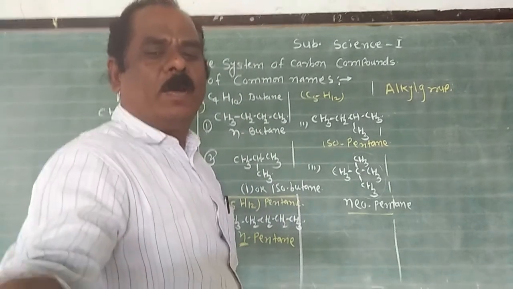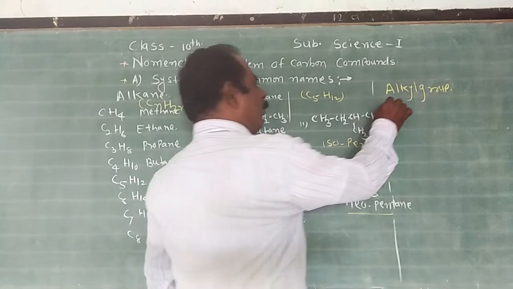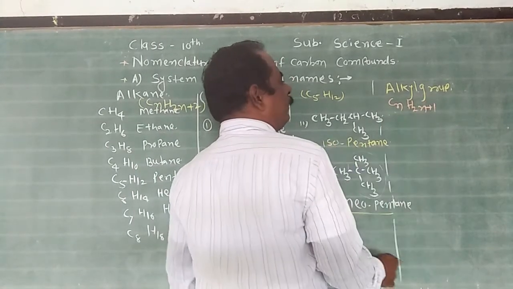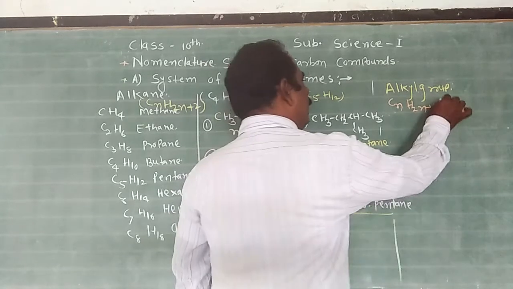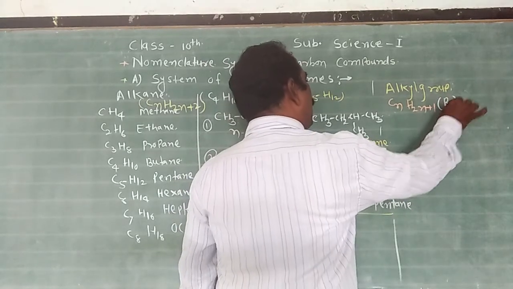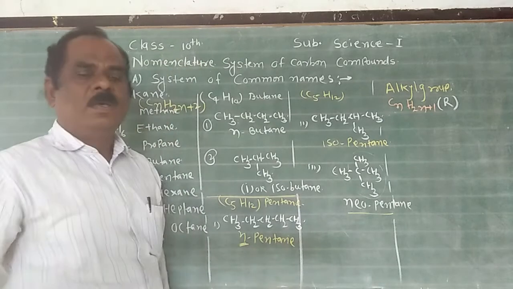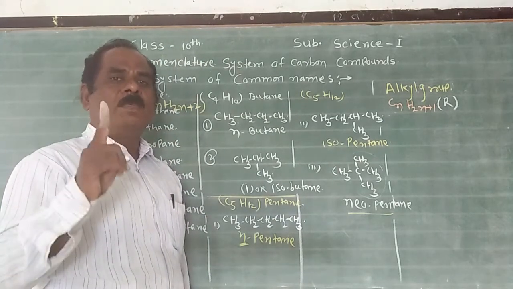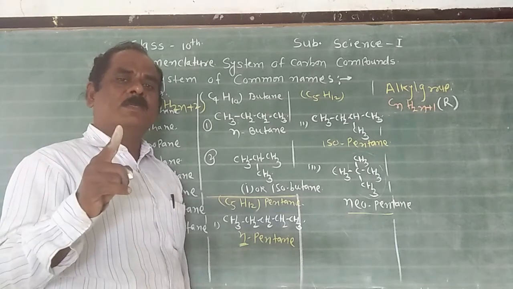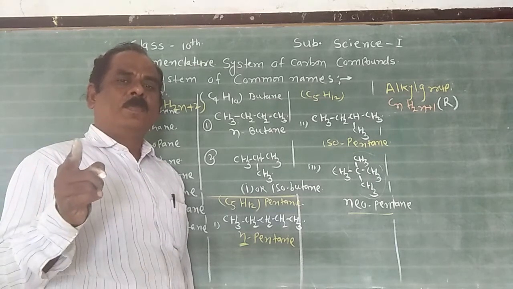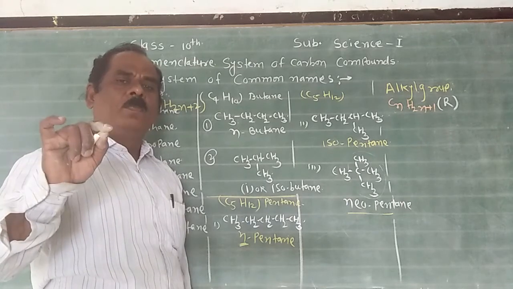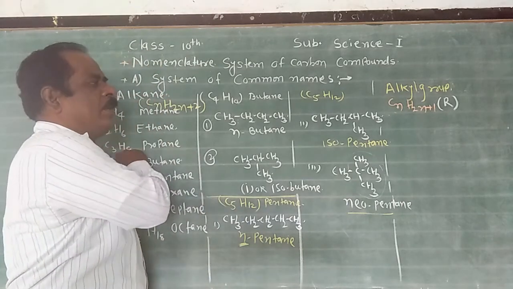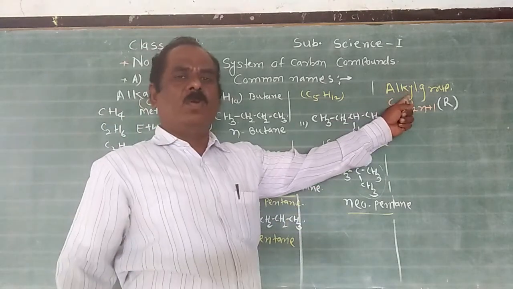One hydrogen atom less means the general molecular formula is CnH2n+1. This alkyl group is generally denoted by R. R means alkyl group. Remember, very important. How to define the alkyl group? The hydrocarbon group having one hydrogen atom less than the alkane is called the alkyl group.